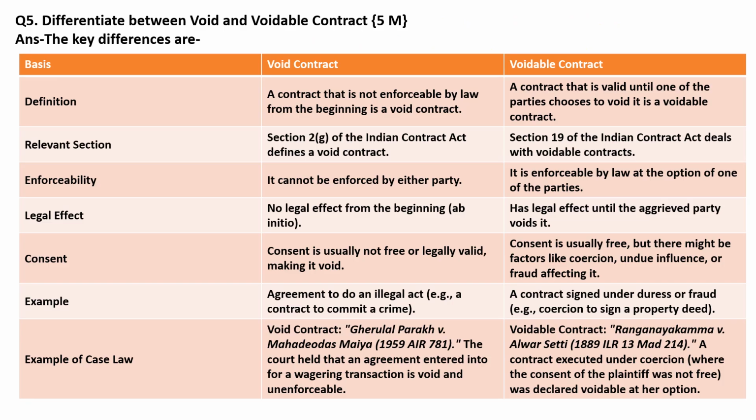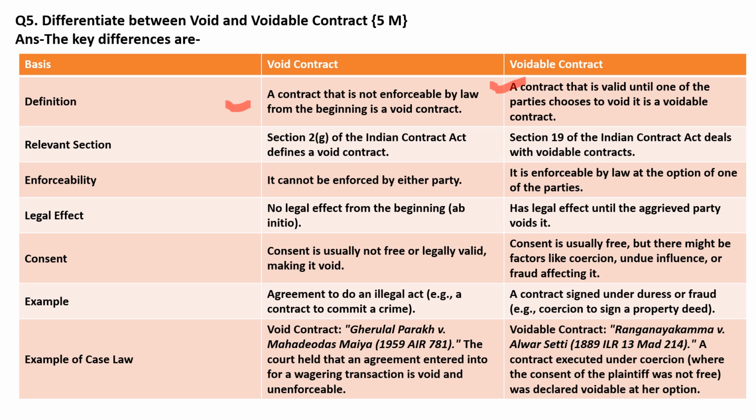Differentiate between void and voidable contract. It is a 5-mark question. The basis of difference between void and voidable contract. A contract that is not enforceable by law from the beginning is a void contract. And a contract that is valid until one of the parties chooses to void it is a voidable contract. Means that it is at the option of the aggrieved party. If the aggrieved party wants to declare it void, it can be declared.